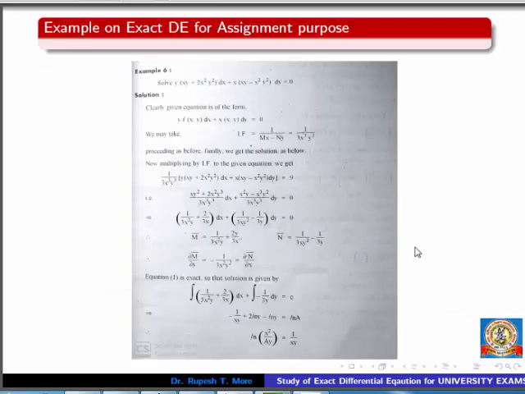Now this is another problem for assignment purpose. I hope you go through this problem and you will understand it neatly. You can come to the conclusion about the general solution of the given differential equation.